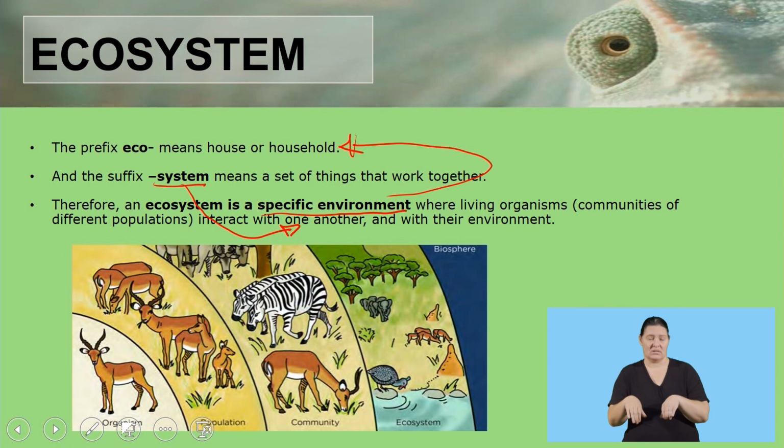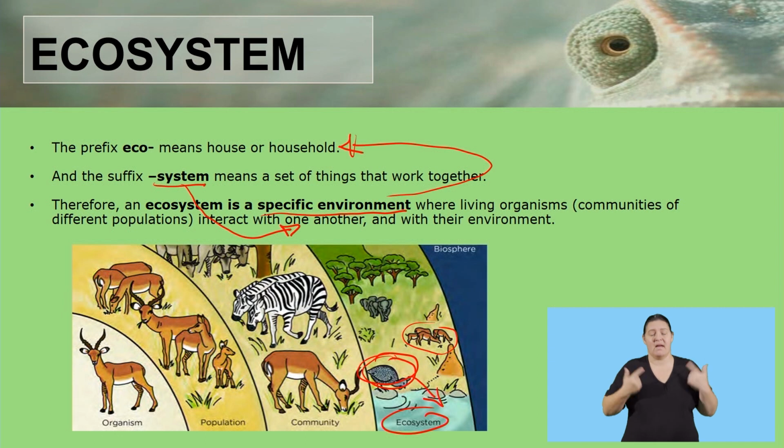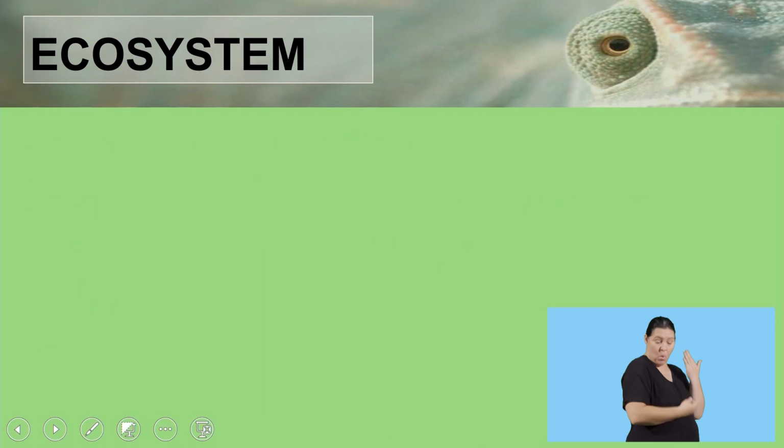So when you're looking at this picture over here, the last part, which is the ecosystem, we can see that there are living organisms that are interacting with one another, and we also find the very same living organisms interacting with their environment. So we can see the guinea fowl here is drinking the water, which forms part of the non-living part of the environment. So it is not only interacting with other living organisms, but it's also interacting with its environment. So basically that is an ecosystem.